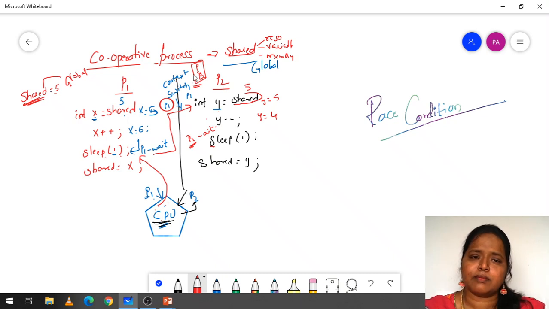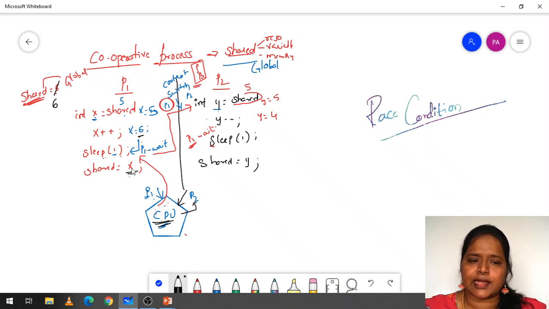So by seeing the process control block, this CPU got the information that till 3 instructions it has completed. Now it has to execute the 4th instruction. Here, shared is equals to x. Now what is the value of x over here? So x value is 6, so that is going to be updated in the shared. Why? Because shared is a global variable.